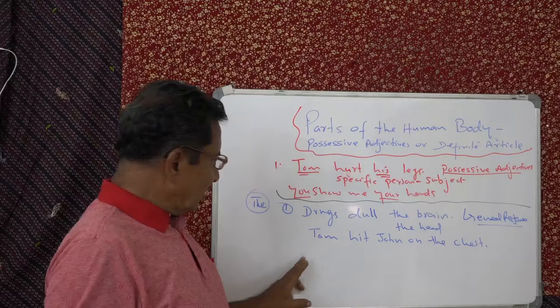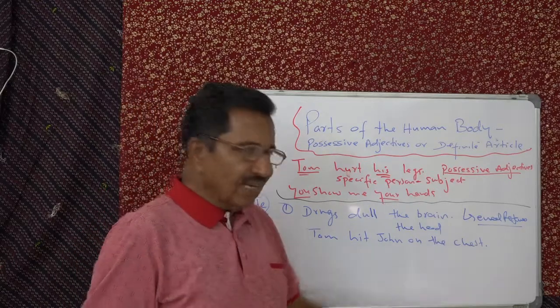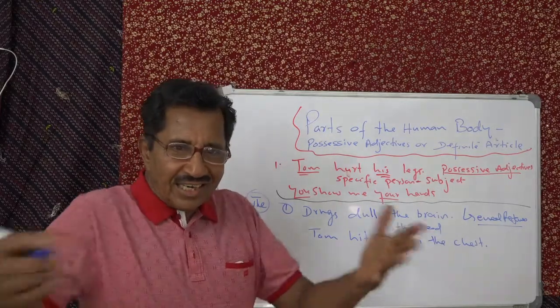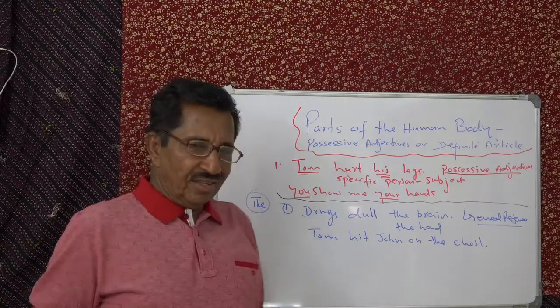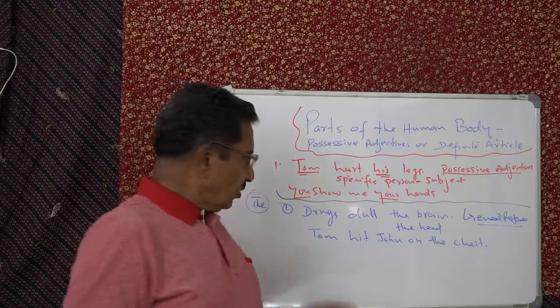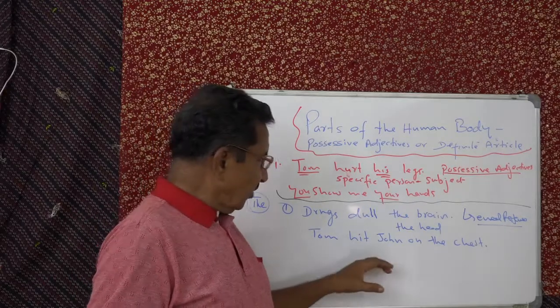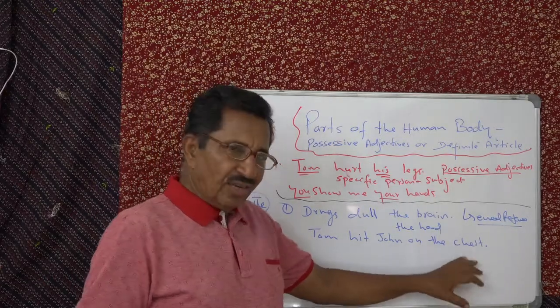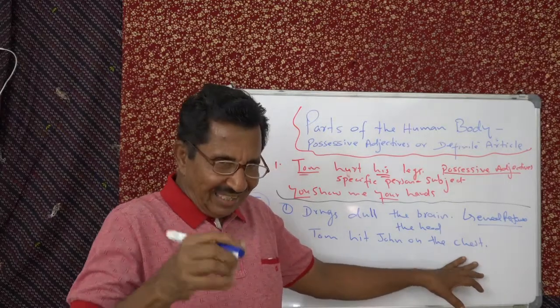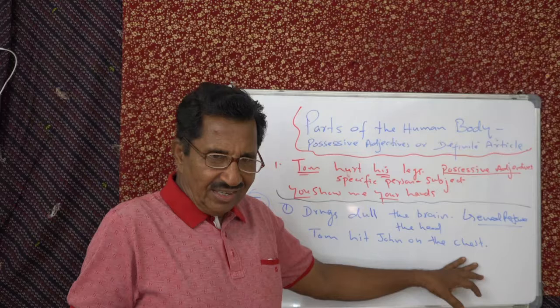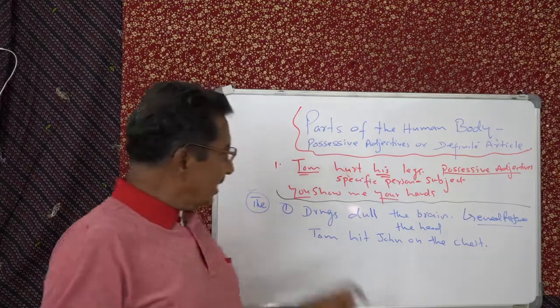If you use Tom hit John on his chest, that means there's a confusion. Whose chest? Tom's or John's? Suppose Tom hit John on the chest. On his chest means there can be a doubt. A slight confusion can occur. And therefore, that's what I said.